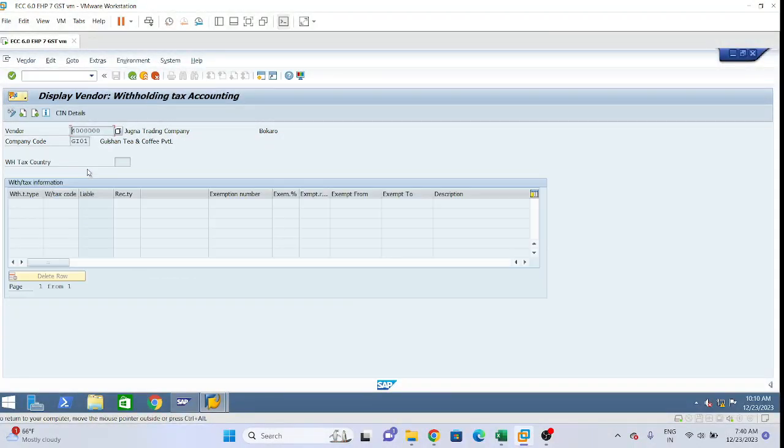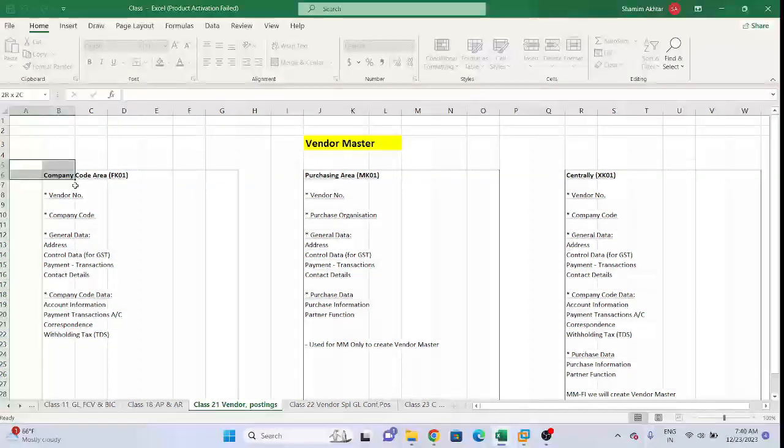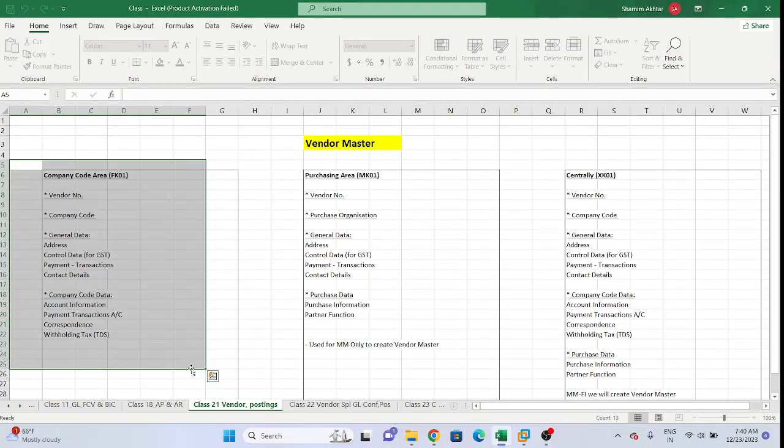Okay, enter. And this is related to our vendor, means TDS. Withholding tax type, withholding tax. When I teach the TDS topic, then I will explain this one. If you want to deduct TDS, we first need to configure it, then we will get these options and we will assign them here. So this is company code data wise, if you want to maintain it.